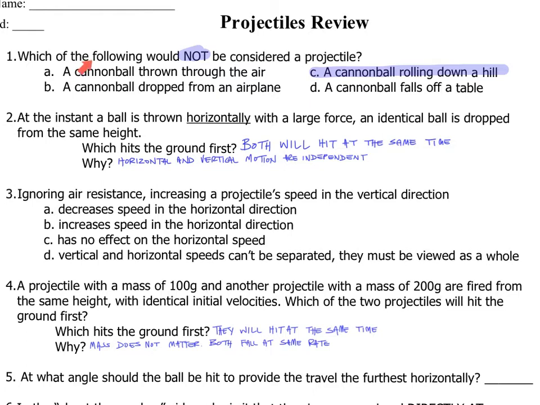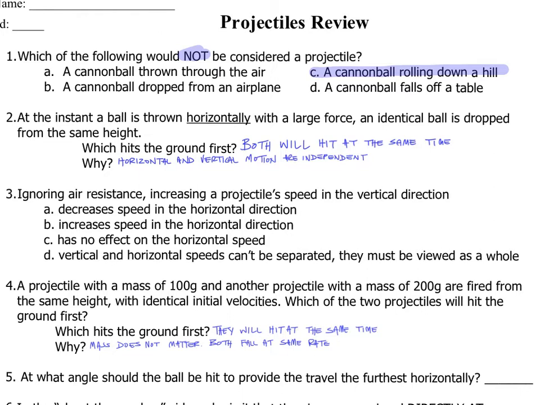Answer choice A, the cannonball is thrown through the air. It's moving through the air. Cannonball dropped from an airplane. If it's falling from an airplane, it's traveling through the air. Cannonball falls off a table. If it falls off a table, it's traveling through air until it hits the ground. A, B, and D are projectiles. C is not a projectile.